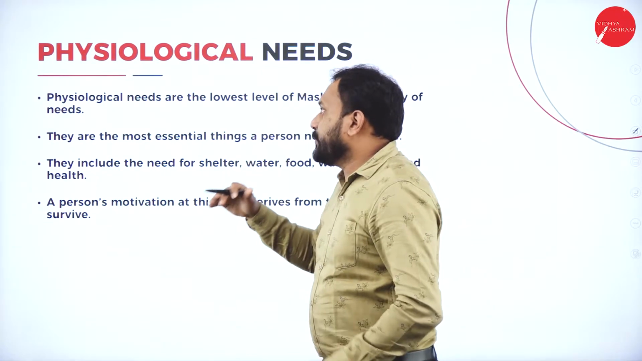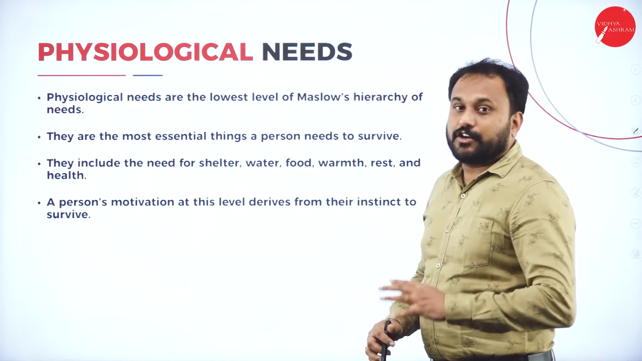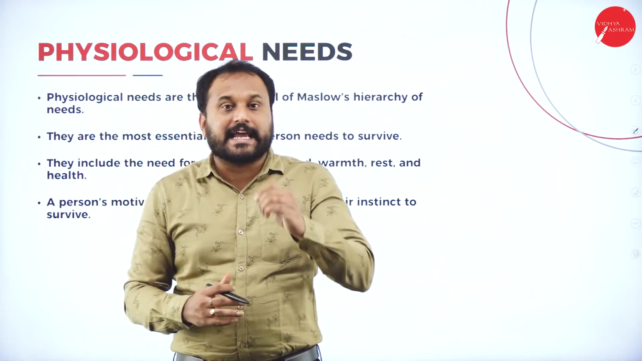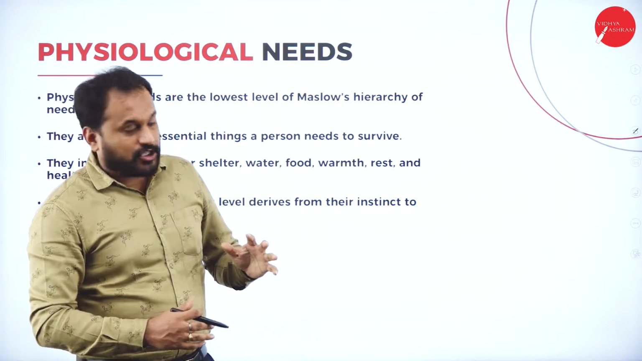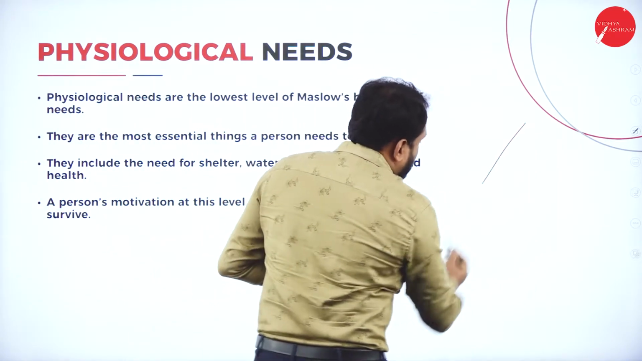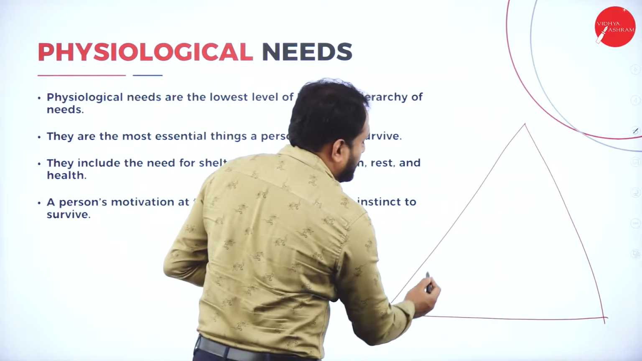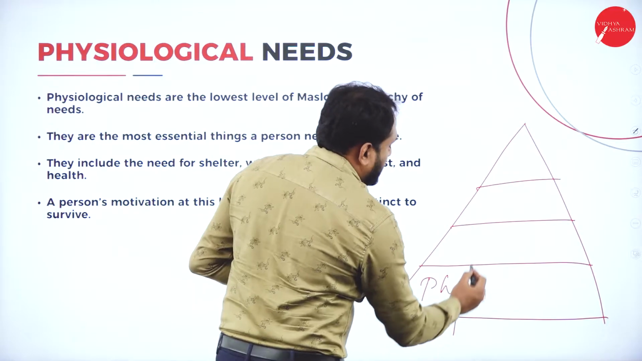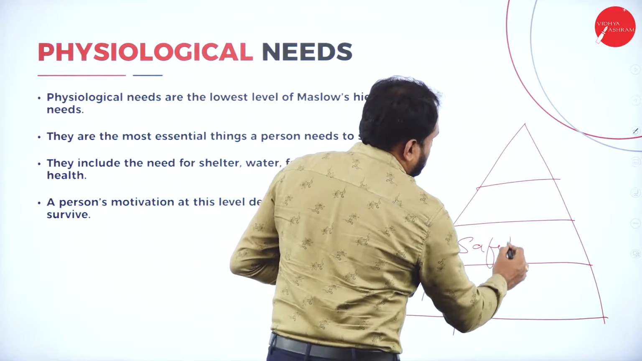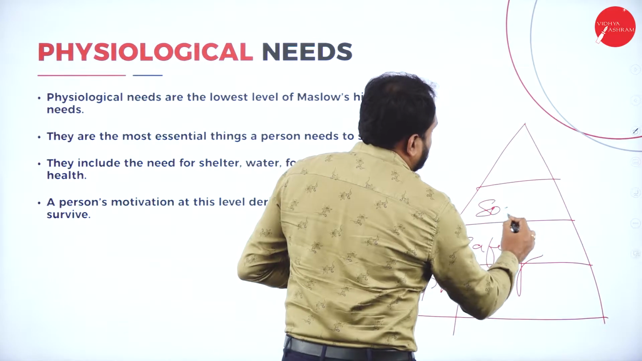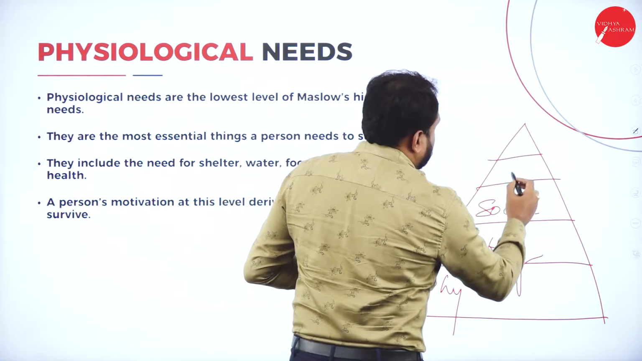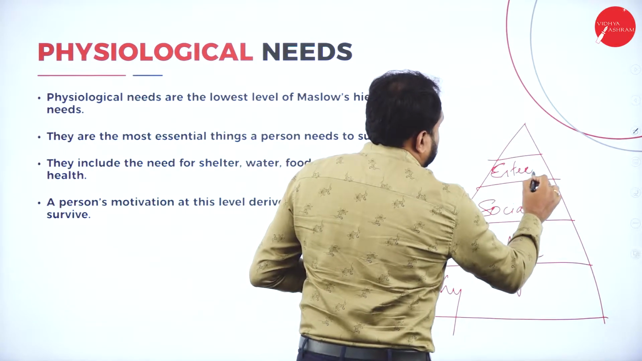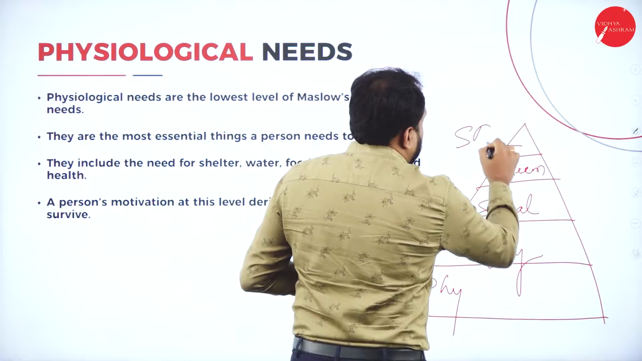So the first one here is physiological needs. Physiological needs are the base, the lowest ranking. I had given you the diagram also, showing how exactly this goes. Here we have physiology, then safety, then social, then esteem, and then self-actualization.